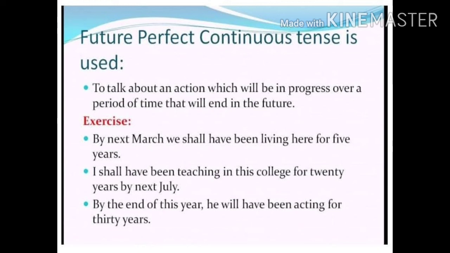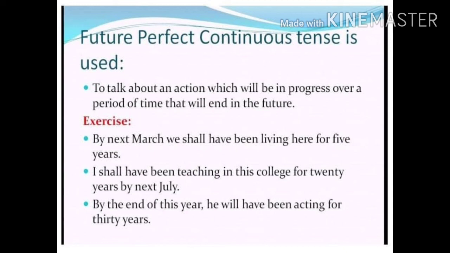Look at the next example. I shall have been teaching in this college for 20 years by next July. Again here also the sentence is clear about the end in the future, by next July, and also we are speaking about a long duration, 20 years. Children, you can pause the video and take down these examples. So children, future perfect continuous tense speaks about an action which you know will be going on in future for a long duration, but there will be an end point also. Before it reaches the end point, it would have gone through a long duration.